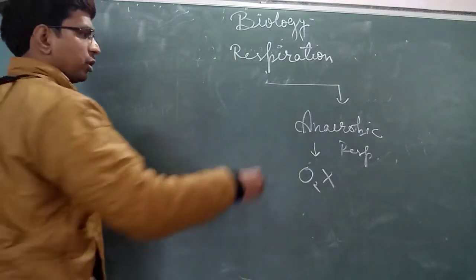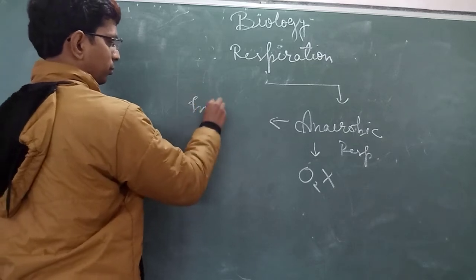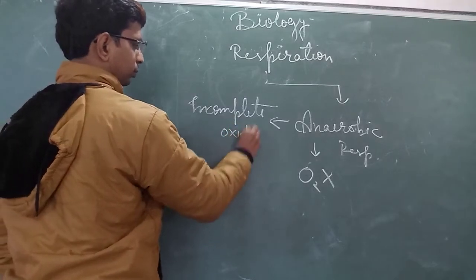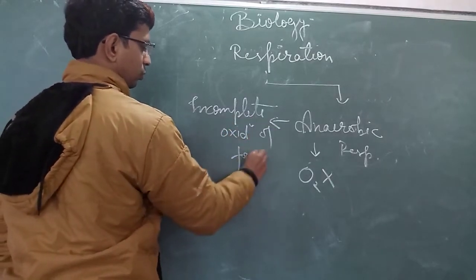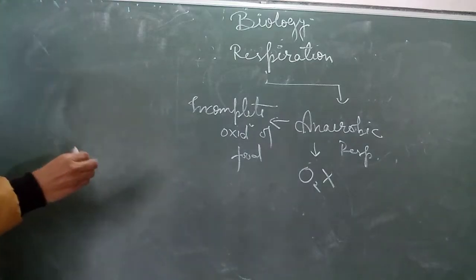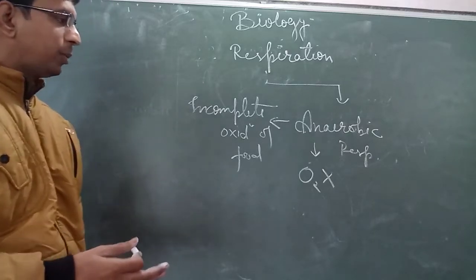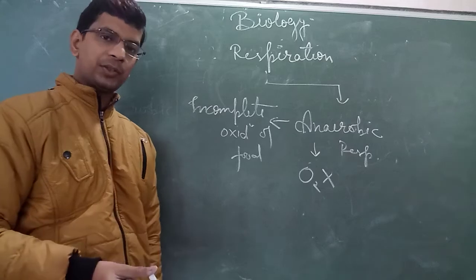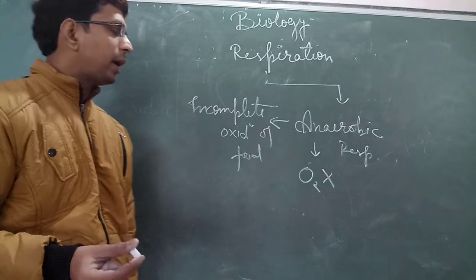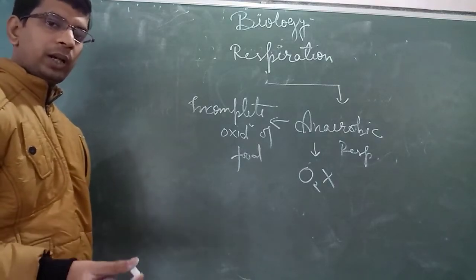In anaerobic respiration, incomplete oxidation of food takes place, and in animals and plants different products are formed. That we have also seen. In animals, if anaerobic respiration is taking place, the end product will be lactic acid that will be deposited over the muscles, and because of that you will feel fatigue. And in plants, for example in yeast, the end products will be ethyl alcohol and carbon dioxide.